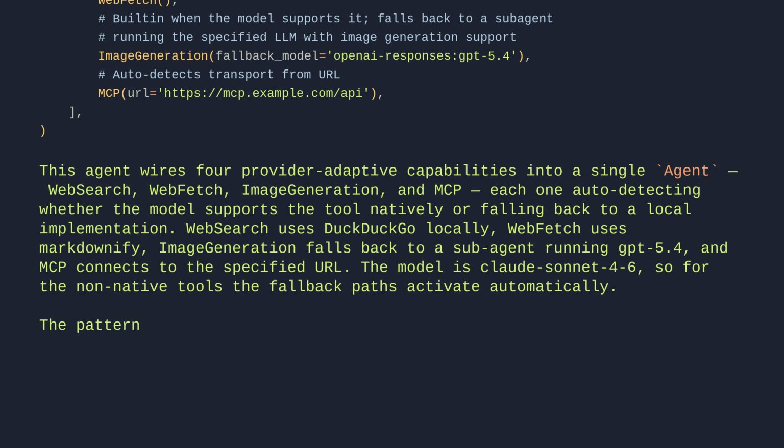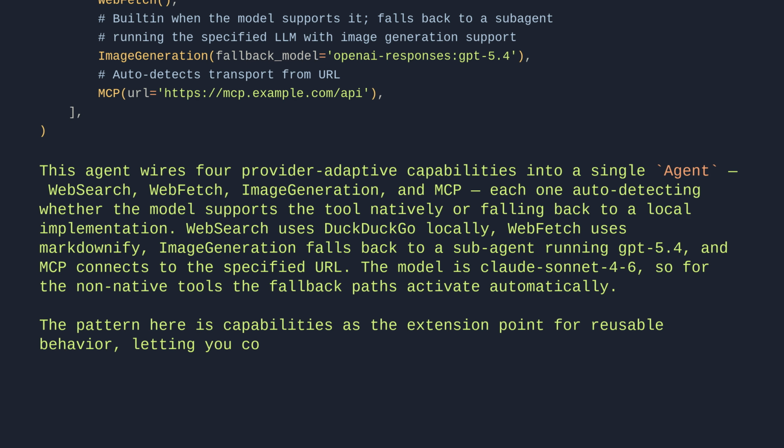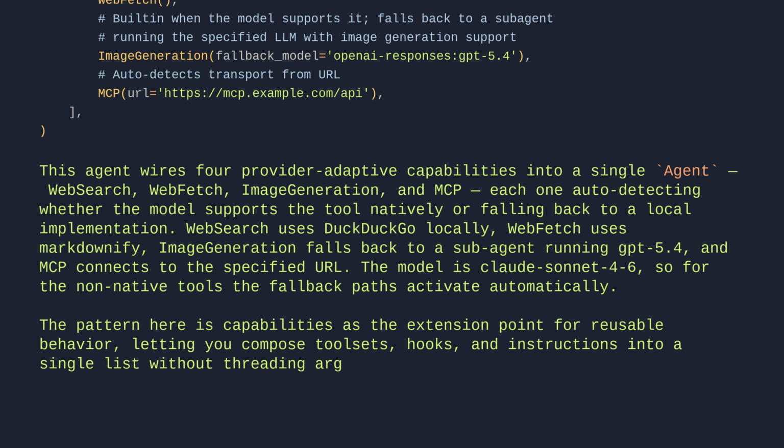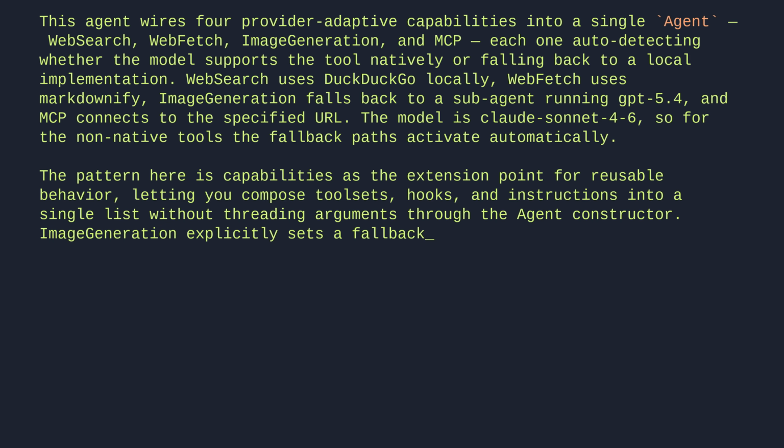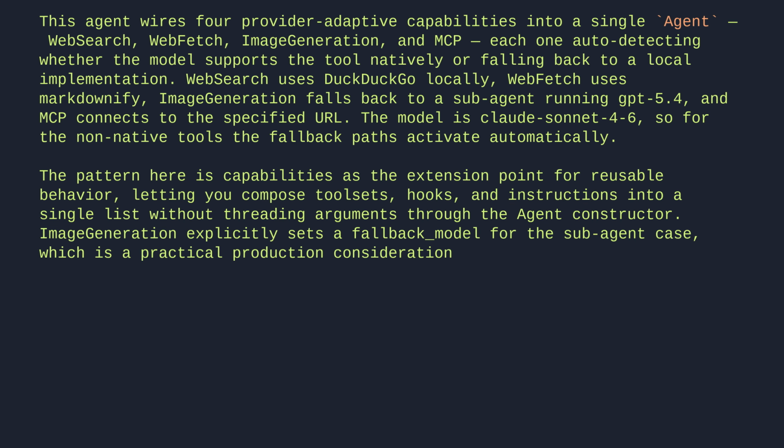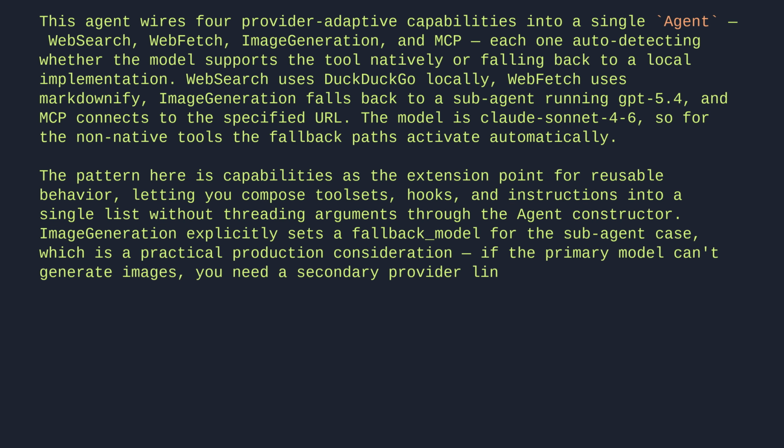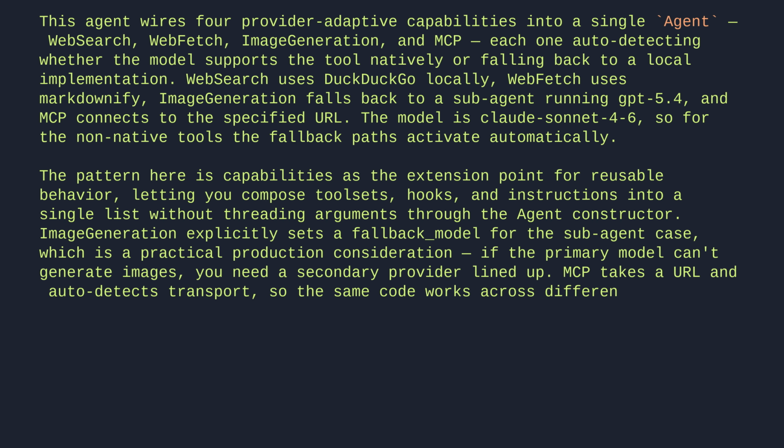The pattern here is capabilities as the extension point for reusable behavior, letting you compose toolsets, hooks, and instructions into a single list without threading arguments through the agent constructor. Image generation explicitly sets a fallback model for the sub-agent case, which is a practical production consideration. If the primary model can't generate images, you need a secondary provider lined up. MCP takes a URL and auto-detects transport, so the same code works across different MCP server setups. Let's break it down.